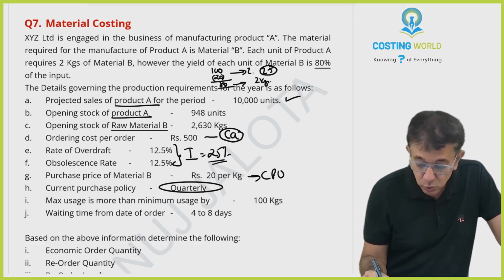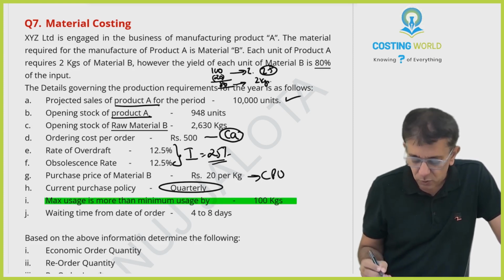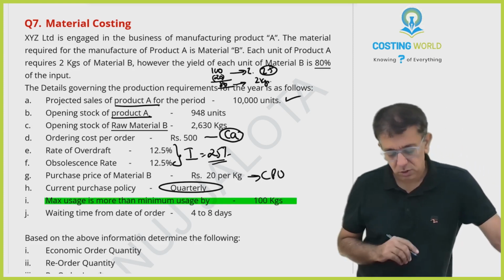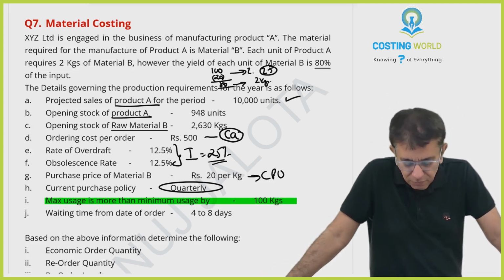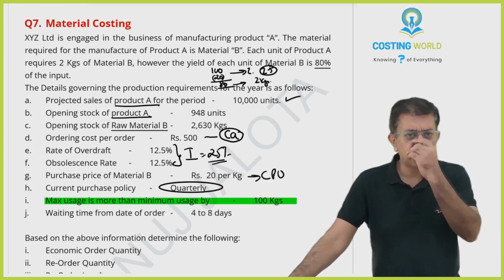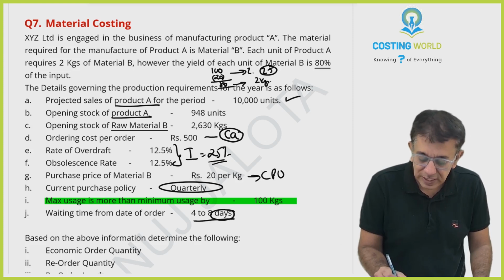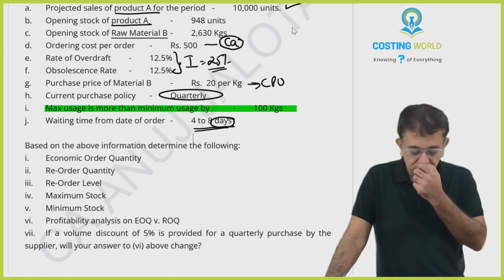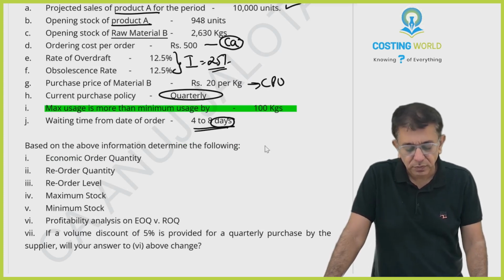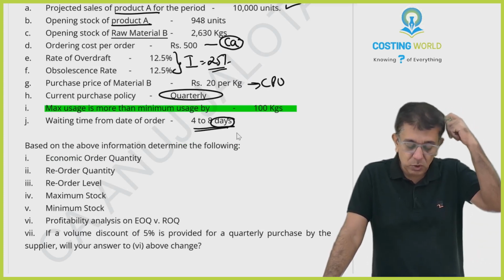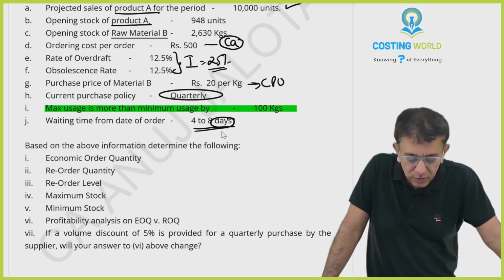Now this line is super important, and this is where many people might be going wrong. Maximum usage is more than minimum usage by 100 kgs. Waiting time from the date of order. So therefore, this must be your lead time. 4 to 8 days. So lead time is in days. Based upon the information, determine the following. EOQ, ROQ, reorder level, maximum stock, minimum stock. Big question here. Profitability analysis of EOQ versus ROQ.